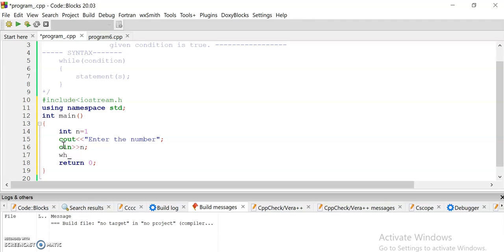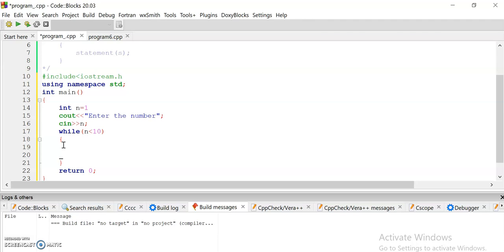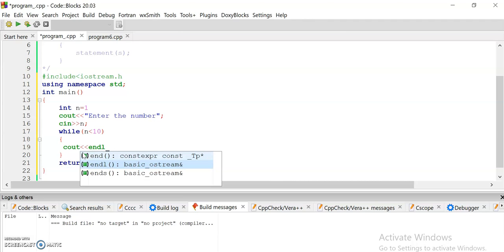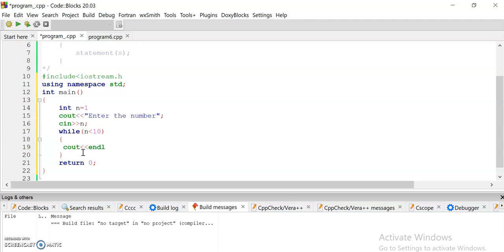So what we have to do here: while n is smaller than 10. This is the condition: if n is smaller than 10, then execute these statements, else not. So what we do here is simply cout endl, which works similar to the \n that we use, and print n.